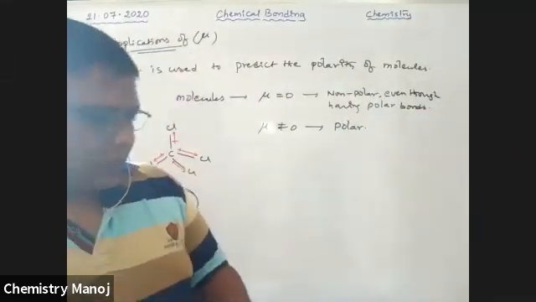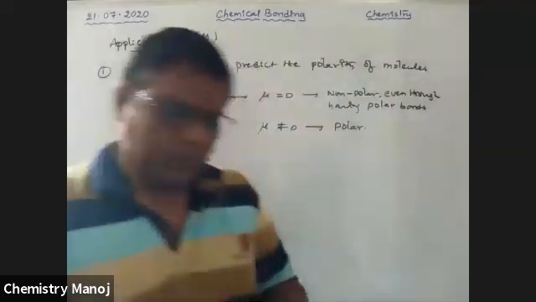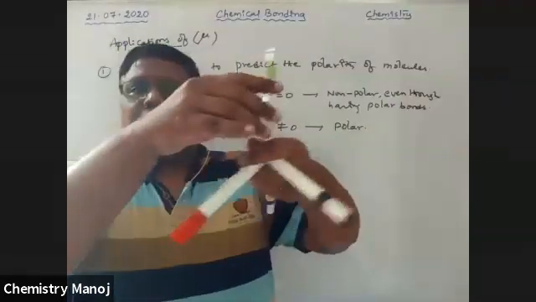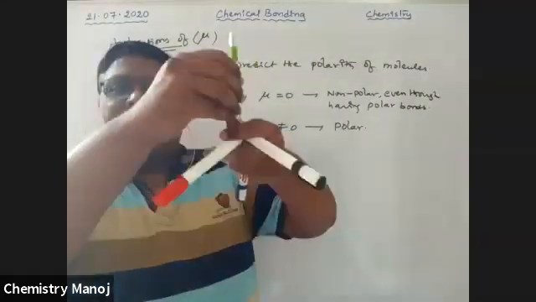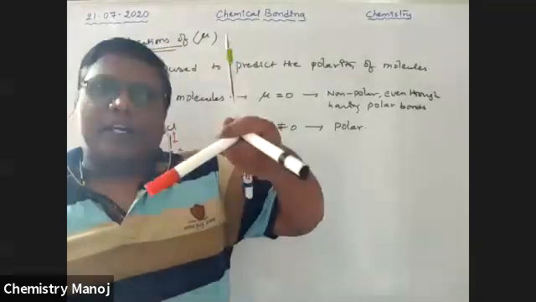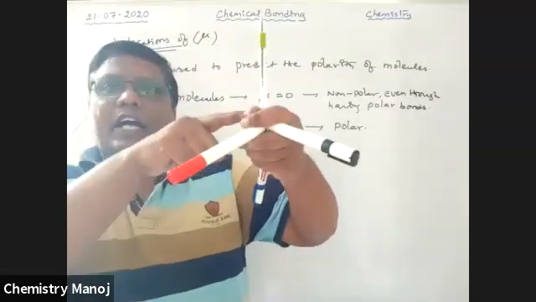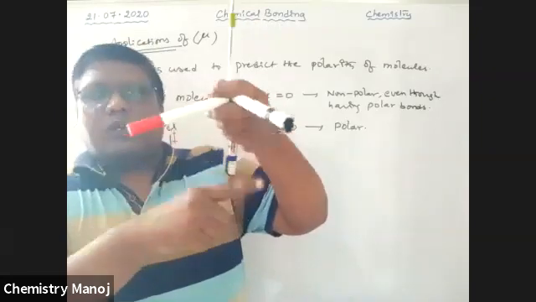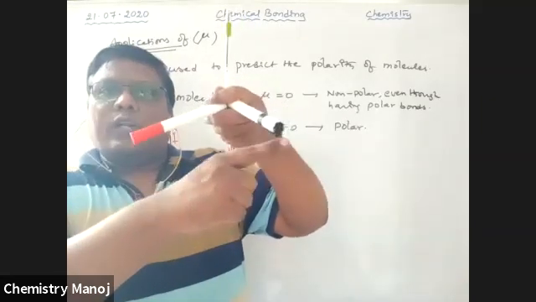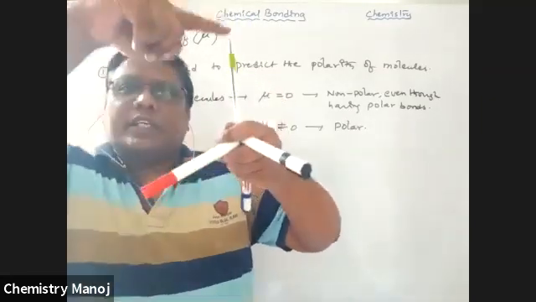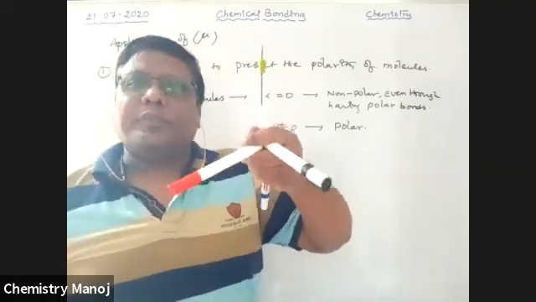See boys, this is our tetrahedral molecule. This is carbon with four chlorine atoms attached.